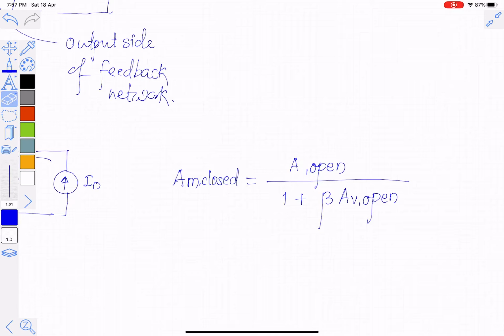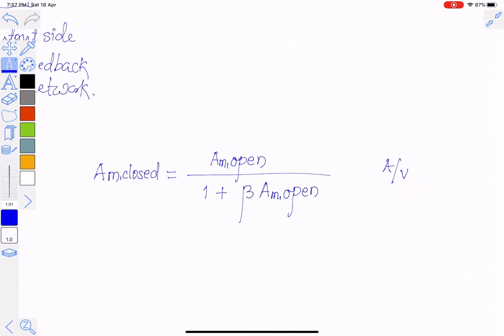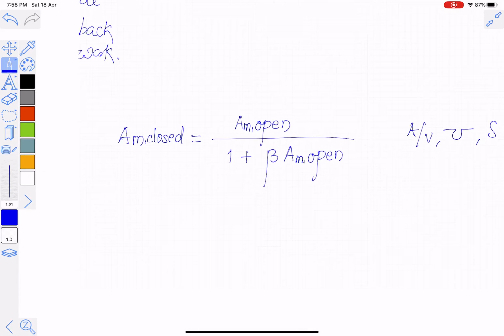AM closed is equal to AM open divided by 1 plus beta into AM open. So this is the closed loop gain. Unit is ampere per volt or mho or Siemens. So you can use any one of the units. So gain is reduced by a factor 1 plus loop gain.